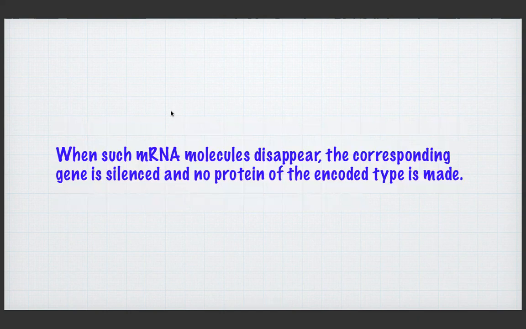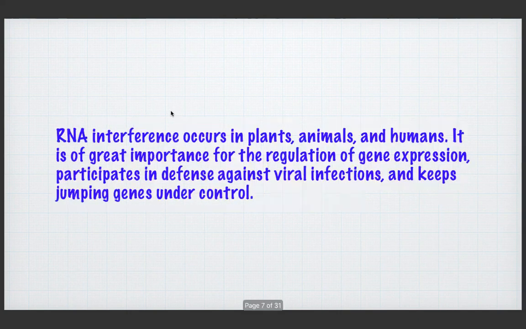If the mRNA is there, its related proteins will be produced, meaning the gene is expressed. If the mRNA has been blocked, the silencing of genes is possible, and no protein of the encoded type is made.